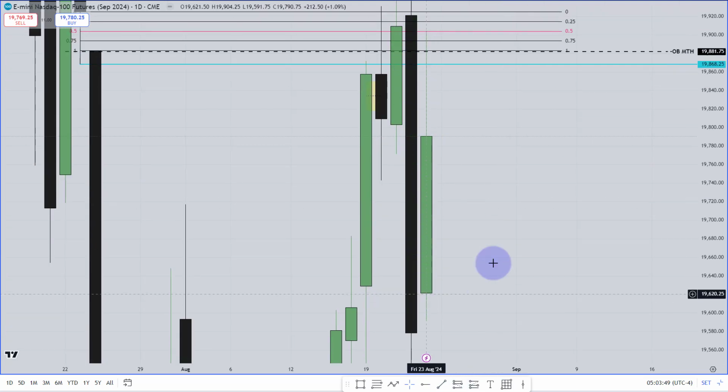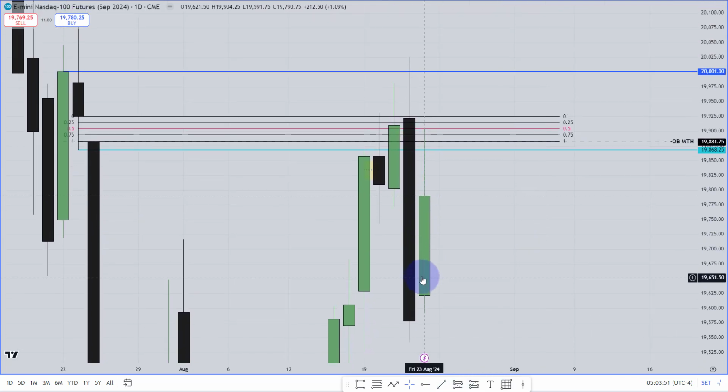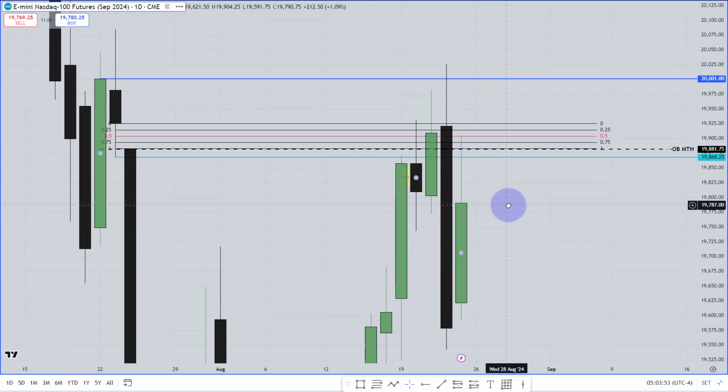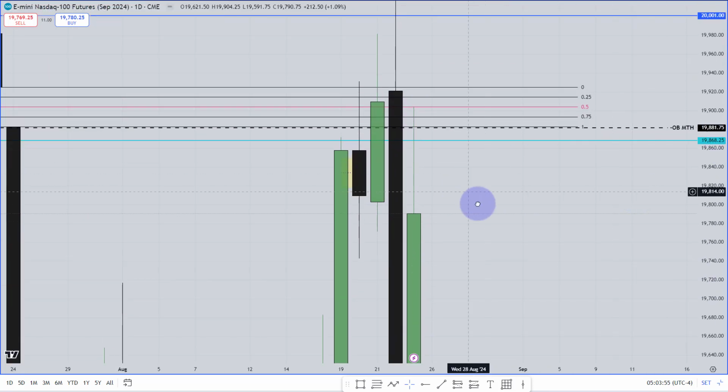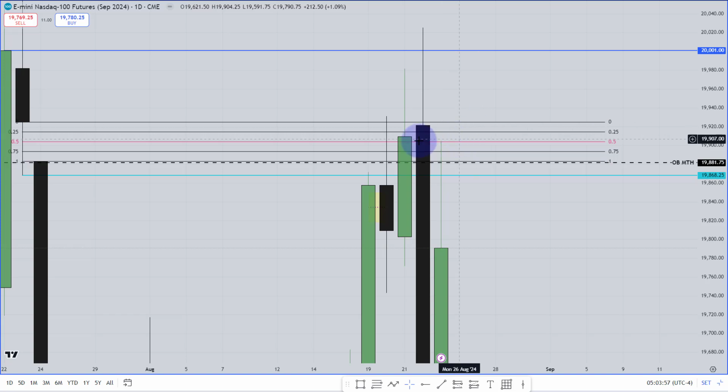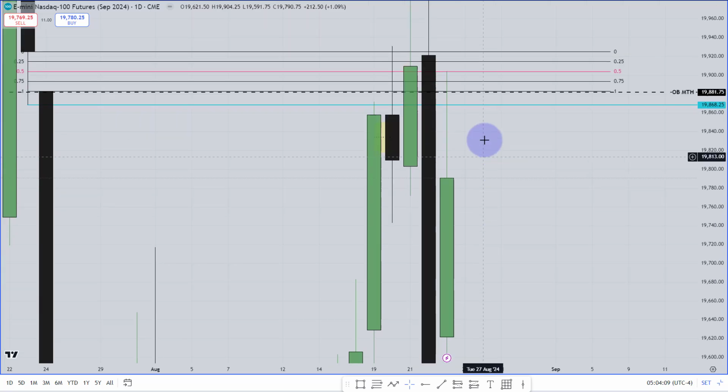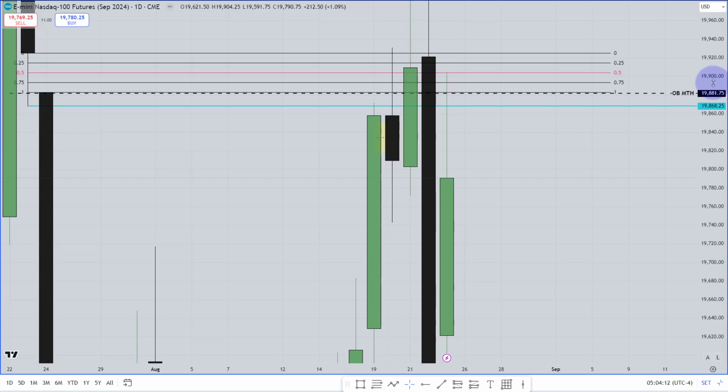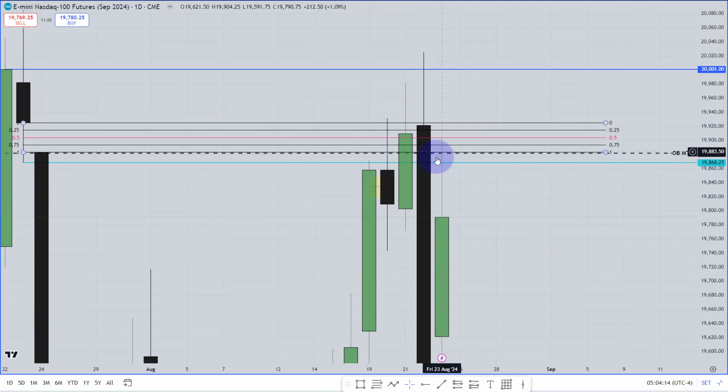What a nice fall. After that fall, when the market started to go higher again, ICT doesn't want to see the market work with the upper portion of that volume balance. So it is going to trade the 50%. The lower quadrant, the lower portion of that volume balance, should be traded. It is not going to trade the upper portion of that volume balance, then it will fall again. So that was his expectation, and I just explained that.